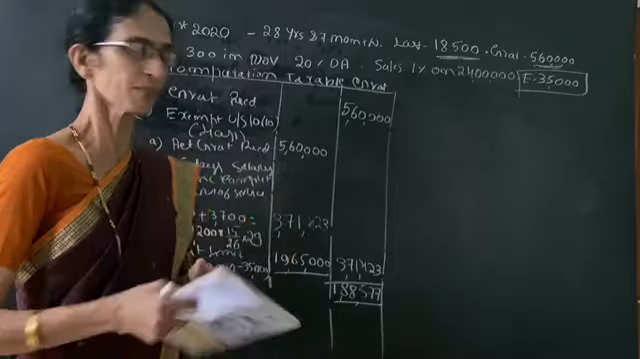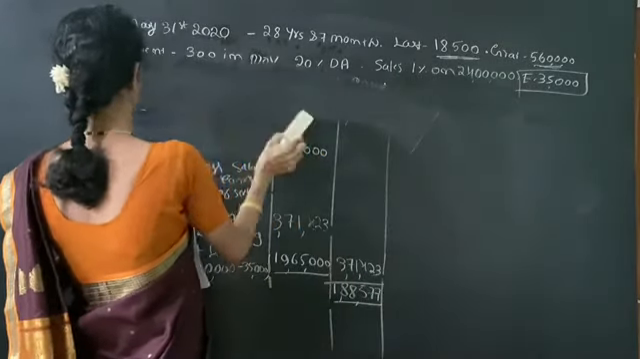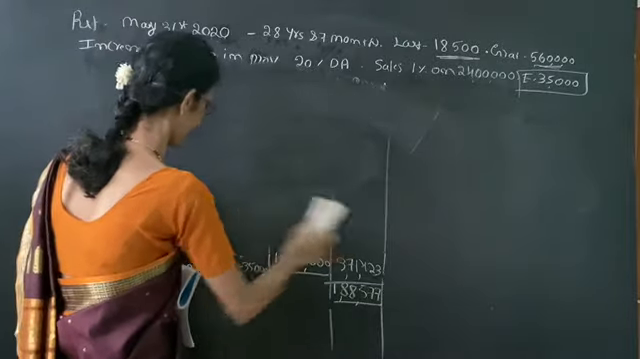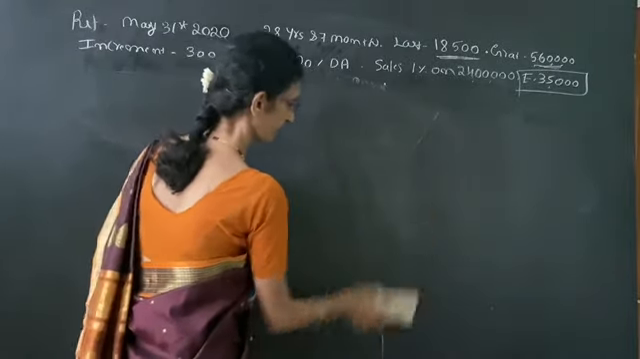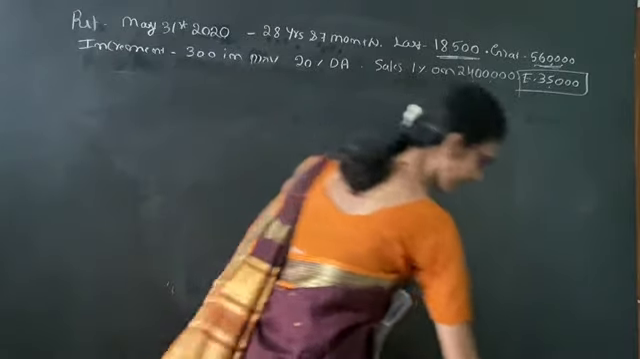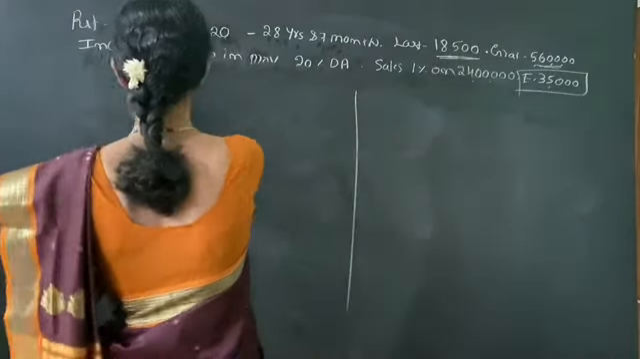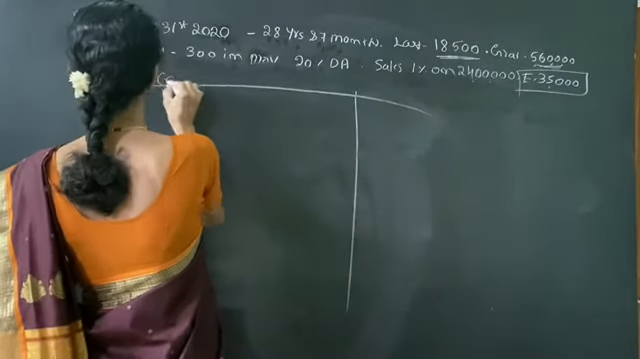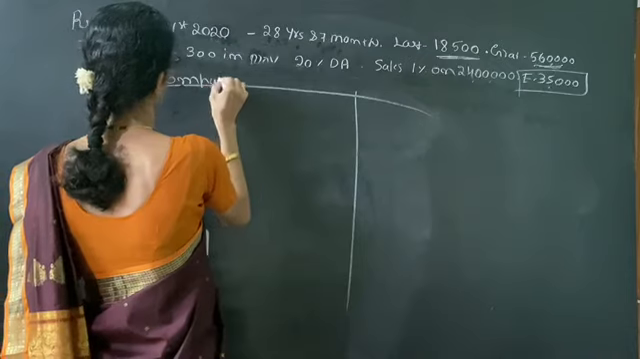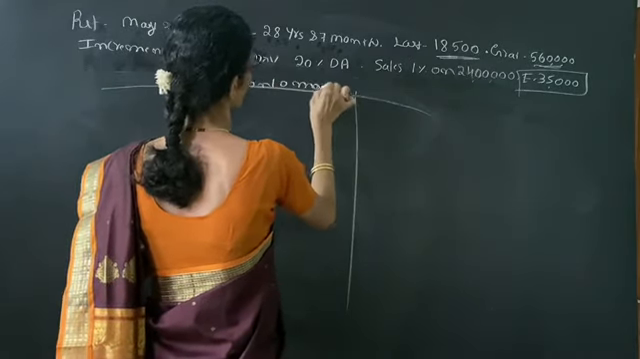So this is if she is covered under the Gratuity Act. Second case is if she is not covered under the Gratuity Act. Under that, first we have to calculate the 10 months average salary. So next one is computation of 10 months average salary.